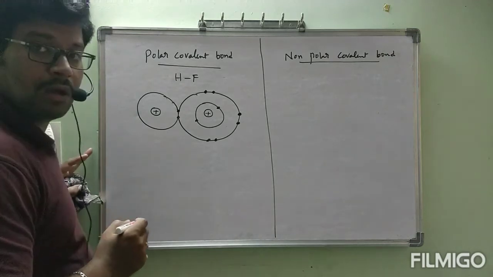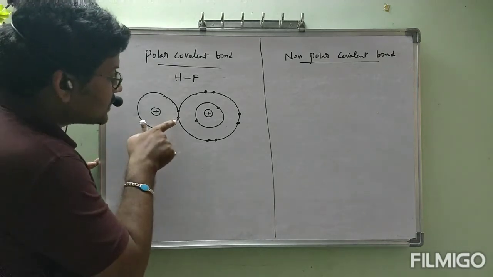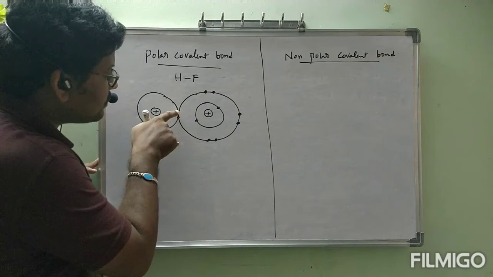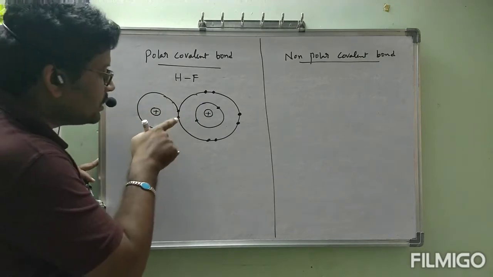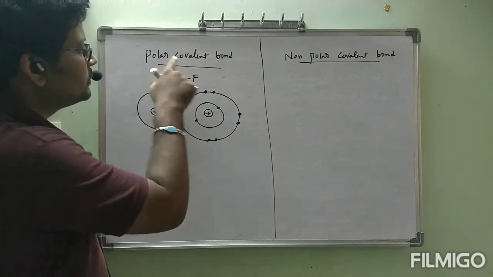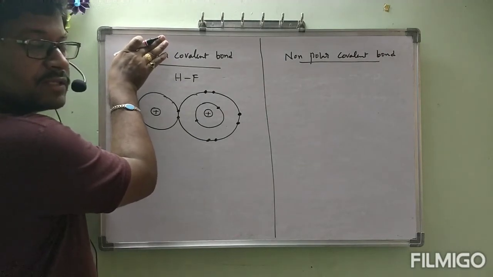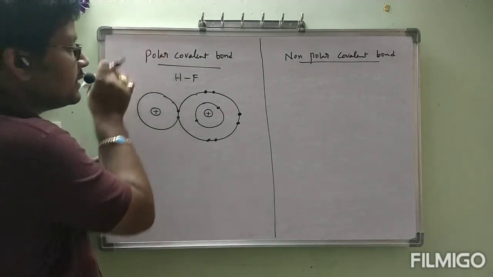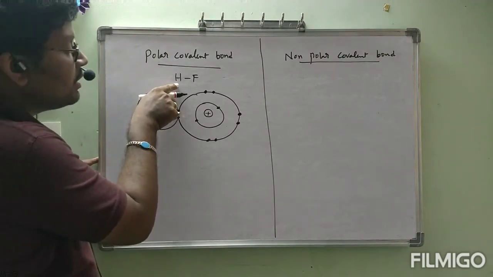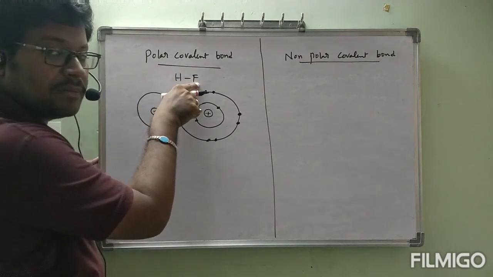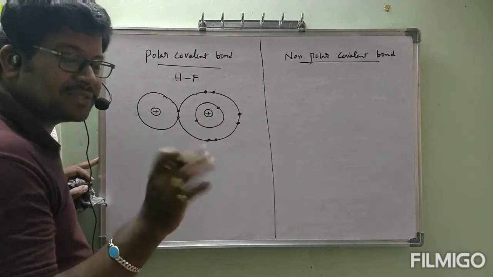See all of you. This electron is contributed by fluorine. This electron is contributed by hydrogen. These two are involved in the covalent bond. This is a covalent bond, definitely. We have seen which type of overlapping on this one, sp. The s orbital of hydrogen is involved in overlapping with the p orbital of fluorine. That one we have clearly seen.